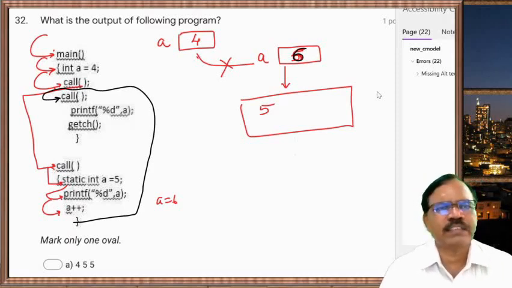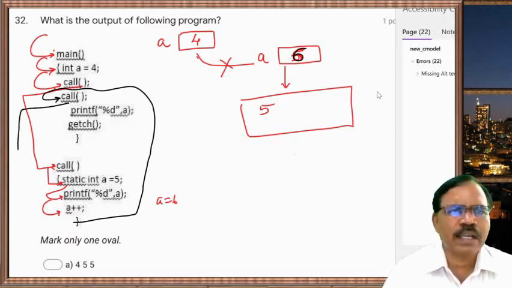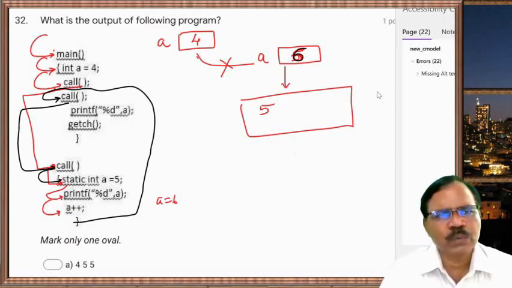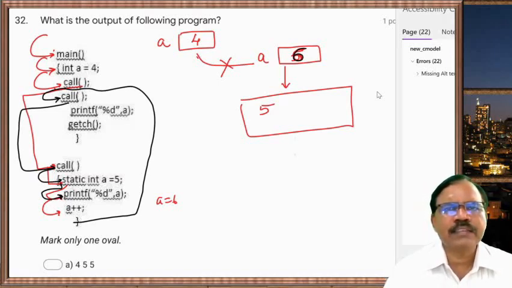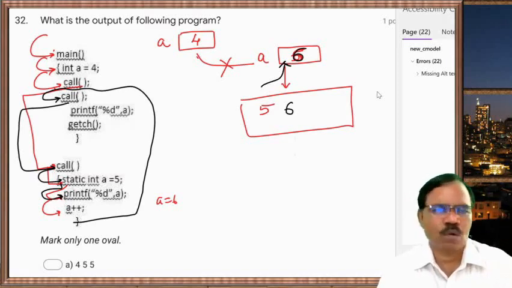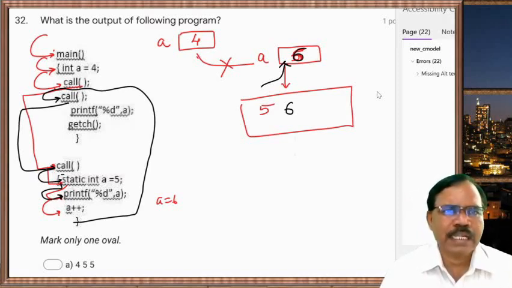So the function is called again, and it goes here: static int a = 5, printf double quote %d, comma a. So what happens here? a is printed, that is 6 is printed, because at the memory location 6 was already stored in the earlier call, and here we have static.